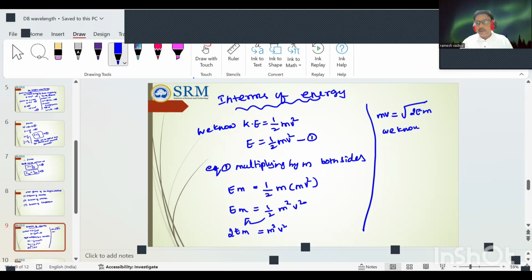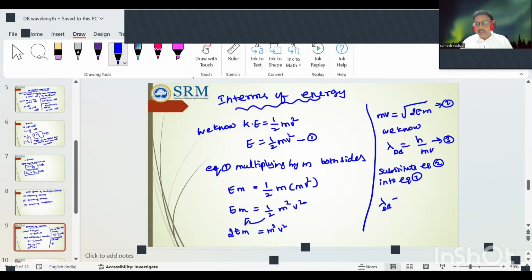We know de Broglie wavelength lambda is equal to h by mv. Therefore, this is equation number 2. Substitute equation 2 into equation number 3. Therefore, de Broglie wavelength in terms of energy is h by root of 2Em. It's equation number 4.